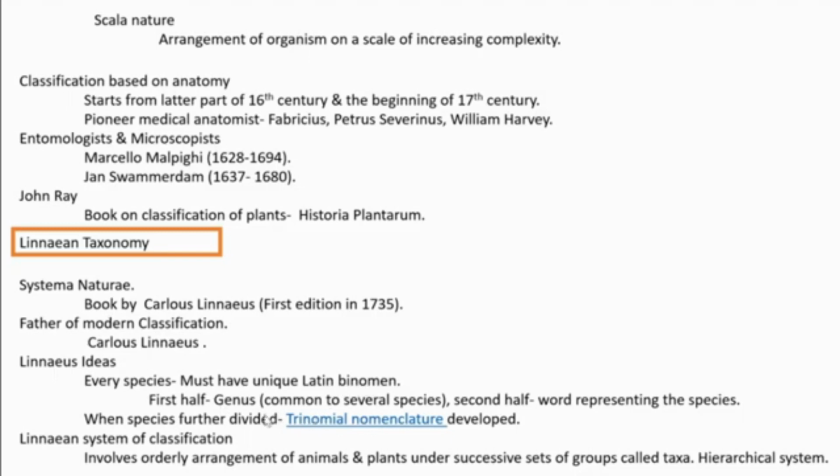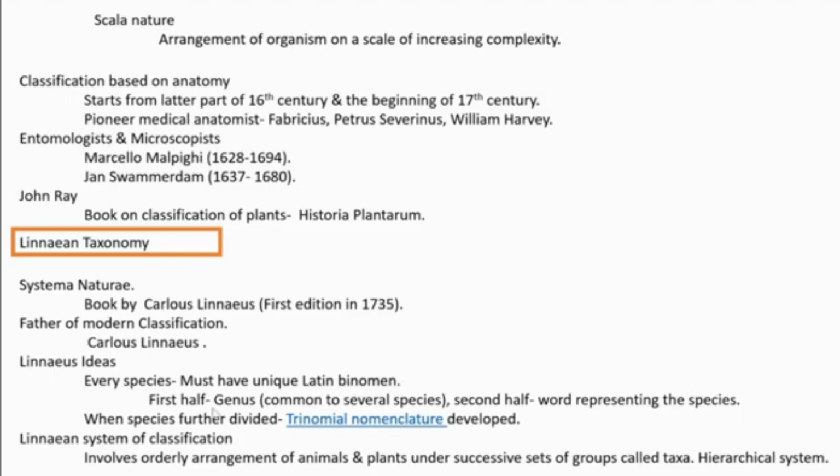Binomial means two parts: the first half should indicate the genus of that species and the second half should represent the species. So every organism should have a name having two parts.